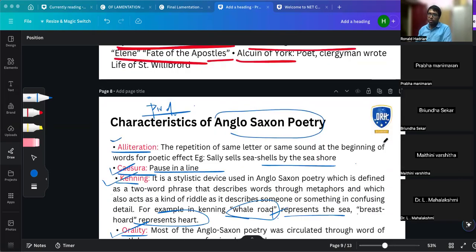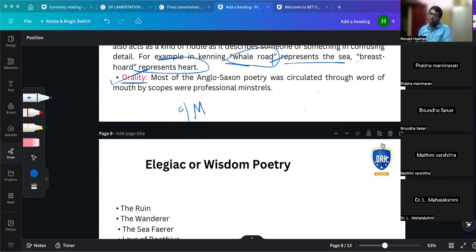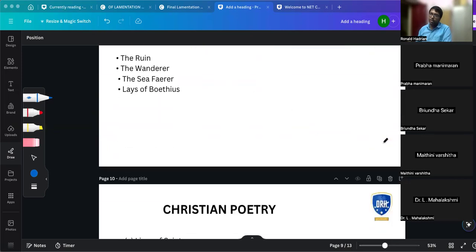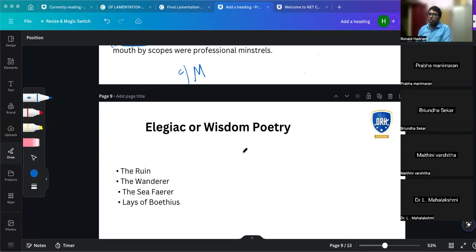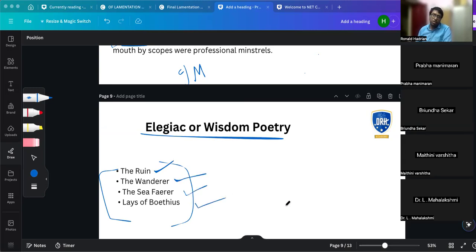So what are the three kinds of poetry? Pagan poetry, elegiac poetry, Christian poetry. Next, in elegiac and wisdom poetry, remember these works. We don't know the writers, but remember the Ruin, write it down. Wanderer, Seafarer, Lay of the Poetess. The spellings will be different because they are all written in the Old English style. They're not wrong. That's how they were written in those days.